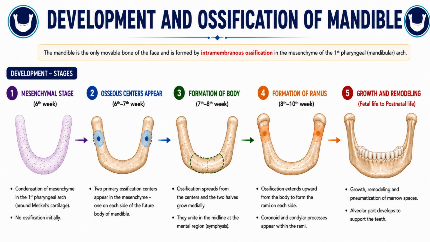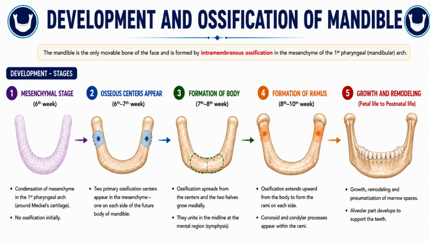First, we already discussed the starting point of the formation of the mandible in the previous class, that is the formation of the mandibular process, right? During the 6th week of intrauterine life, when the first pharyngeal arch starts to deposit on the lateral wall of the stomodeum, it gives rise to the mandibular process. The mesenchymal cells in the mandibular process condense to form this U-shaped arch.